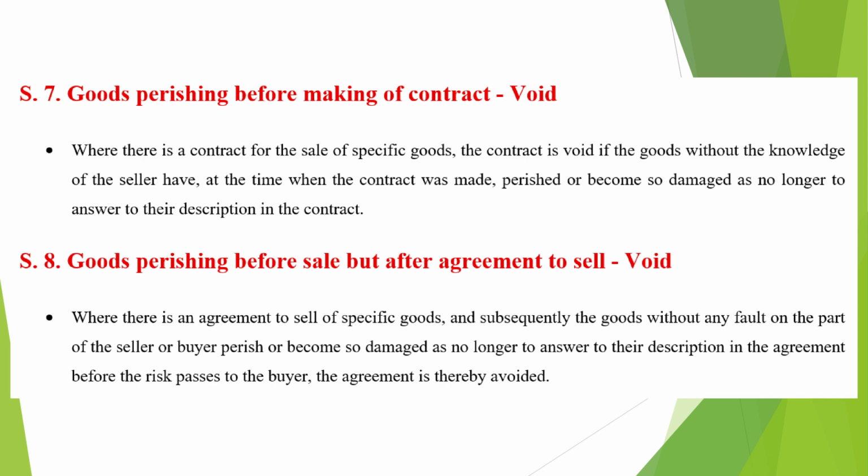Now, Section 8, Goods perishing after agreement to sell but before sale. Where there is an agreement to sell specific goods, and after the agreement is made, the goods perish or are damaged without any fault of either party, and this happens before the risk passes to the buyer, then the agreement becomes void. Thus, in both cases, the law protects the parties when the subject matter of the contract no longer exists or loses its identity without their fault.